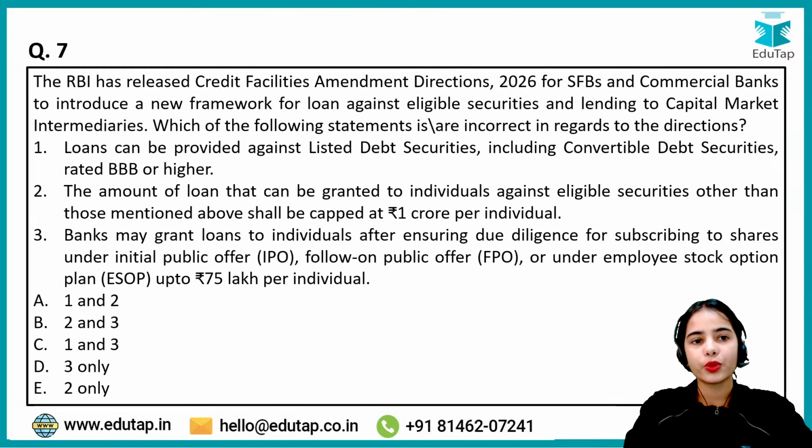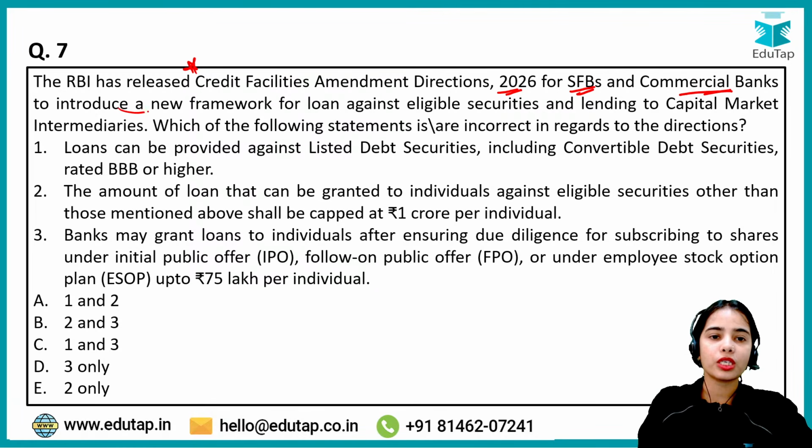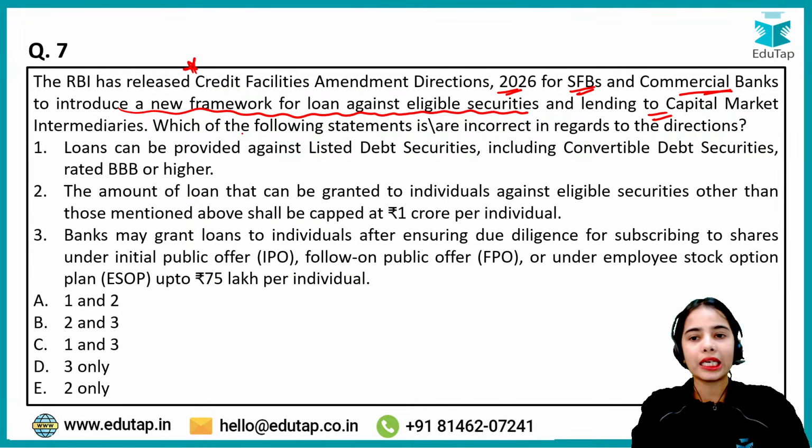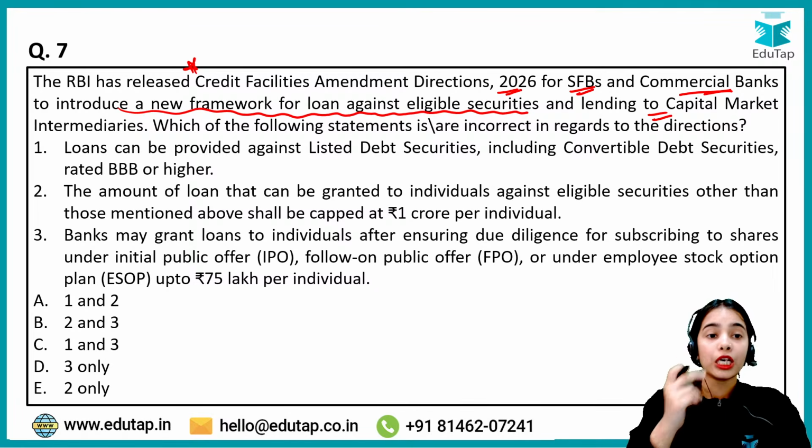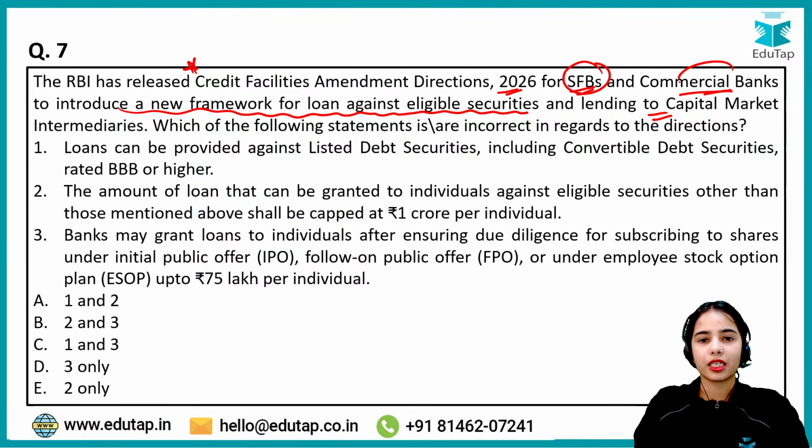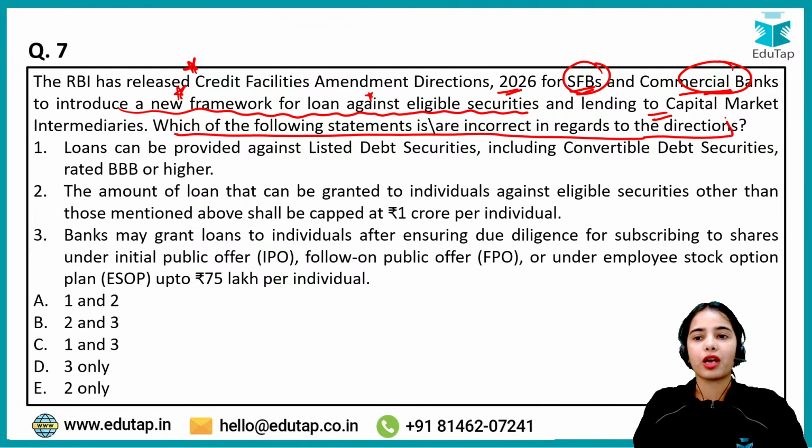Okay, now coming to the next question, the RBI has released Credit Facilities Amendment Directions 2026 for small finance banks and commercial banks to introduce a new framework for loan against eligible securities and lending to capital market intermediaries. Now, which of the following statements is or are incorrect in regards to the direction? Okay, so a new framework has been provided for loan against eligible securities. Which of the following statements is or are incorrect in regards to the directions?